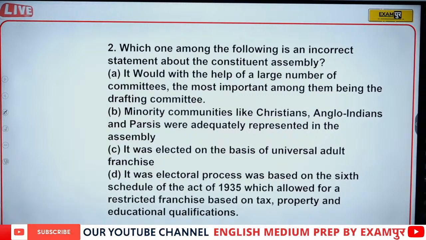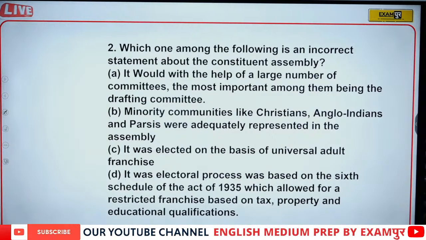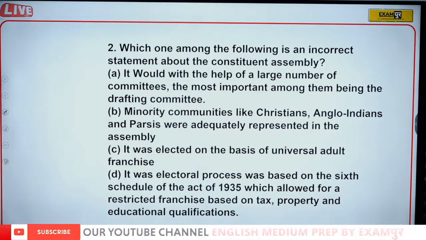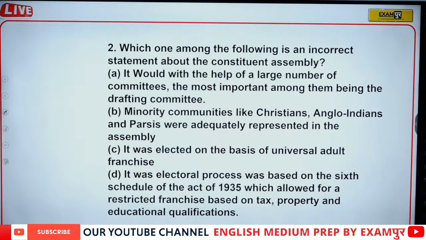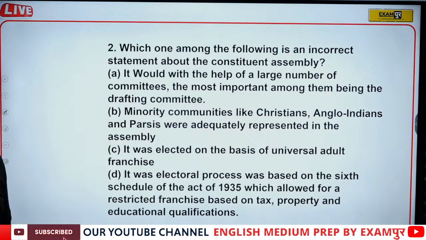So, this is the question: which of the following is an incorrect statement about the Constituent Assembly, and in one go you have to answer, because if you know the things we have already discussed about the Constituent Assembly, you can see through directly. So, next, what is the correct answer, guys? You can take 10 extra seconds to answer this question. So, what will be the correct answer?